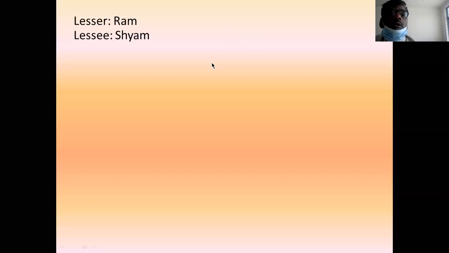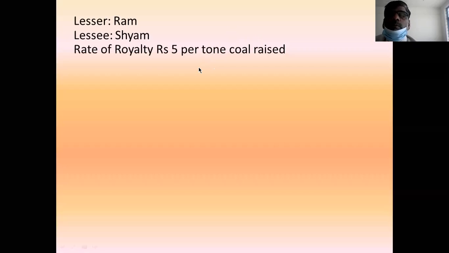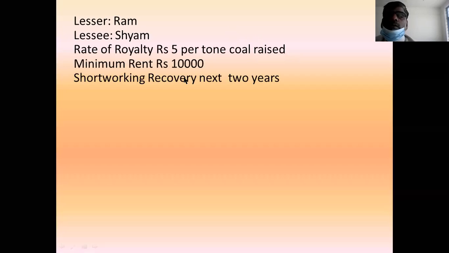Shyam is the lessee. Royalty per ton is 5. Minimum rent is again 10,000. Then short working recovery is in the next 2 years. In the first example, it was the first 3 years. Here the word is next. There is a lot of difference. Okay, you see this. Short working recovery in the next 2 years means floating period.